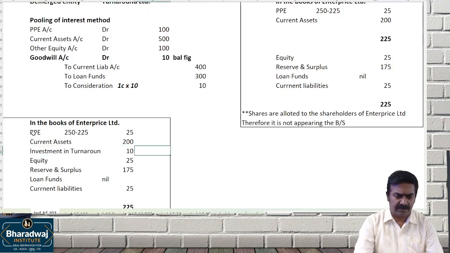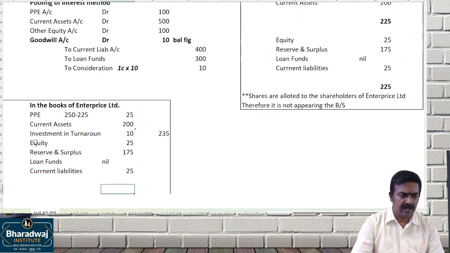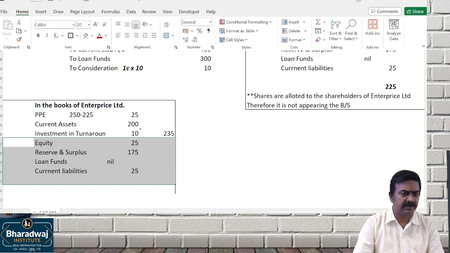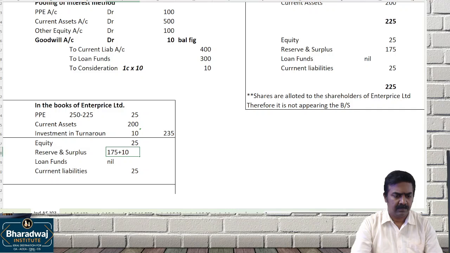The 10 crore, this will be shown in which one? Other equity. Reserves and surplus automatically included. Equity will be 25, and reserves and surplus will become 175 plus 10. So the total is 235.